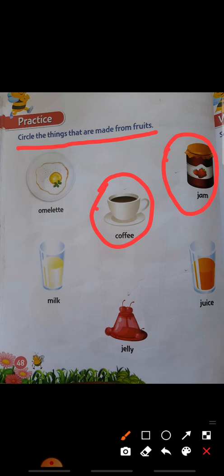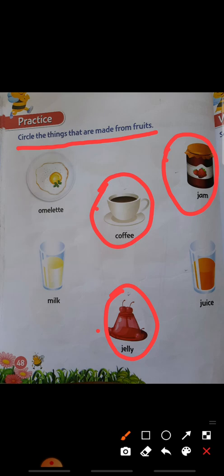Okay, next picture is milk. Is milk made from fruits? No. Next picture, jelly. Is jelly made from fruits? Yes. So circle the jelly picture.